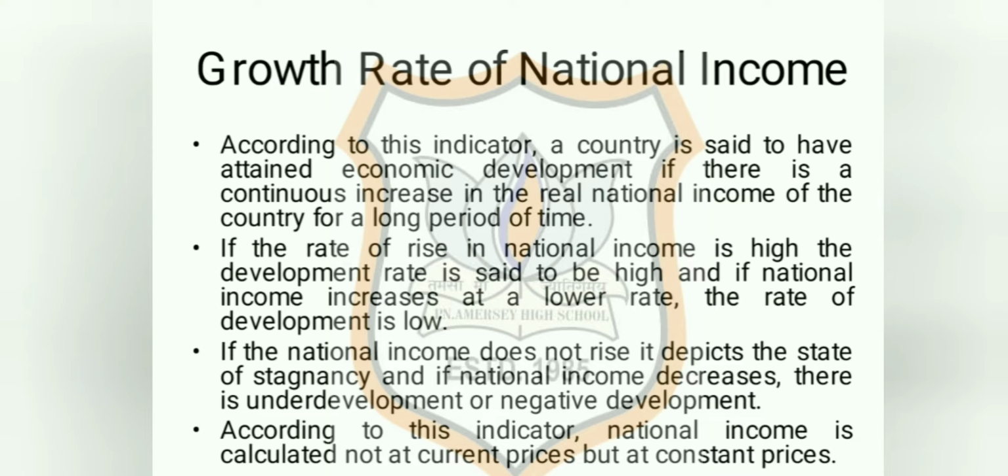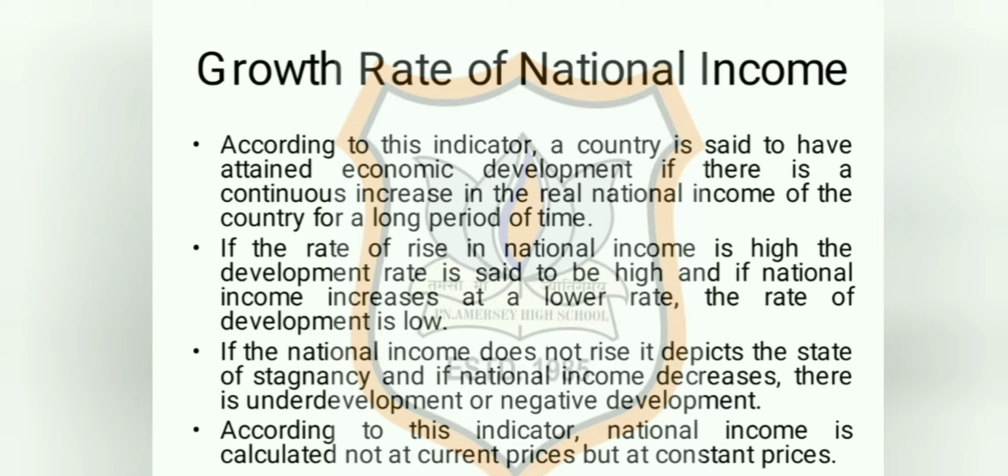Similarly, in case national income does not rise, that means the national income is the same as it was before, then it depicts the state of stagnancy. That means our national income is stable and therefore our economic development is also stagnant.